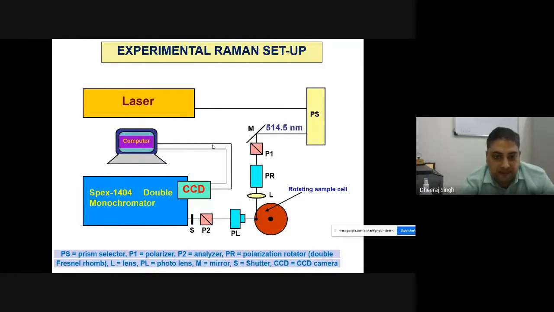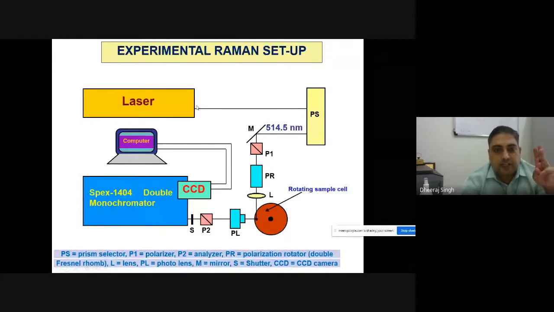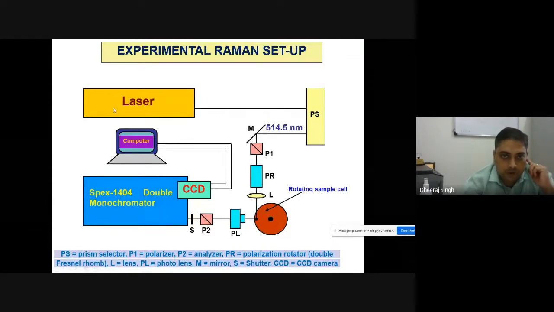Now I would like to define very briefly the instrumentation part. Actually, any spectroscopic technique means light-matter interaction. So you can see that spectroscopic techniques have three important parts. The first part is the source of the light, the second part is the spectrometer, and the third part is your detector.